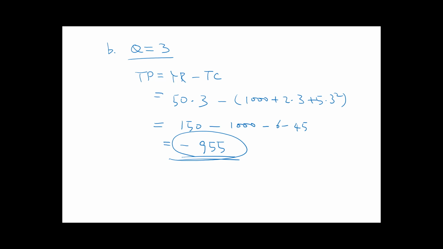What does it mean? If you look at the total cost function, this company has 1,000 in fixed costs. So this company barely covers the total cost from the operation. It actually helps you answer question D. If other firms in the lamp industry have the same cost function as this firm, is the industry in equilibrium?